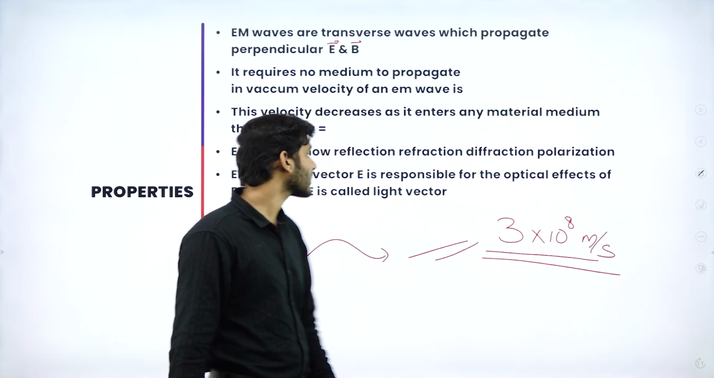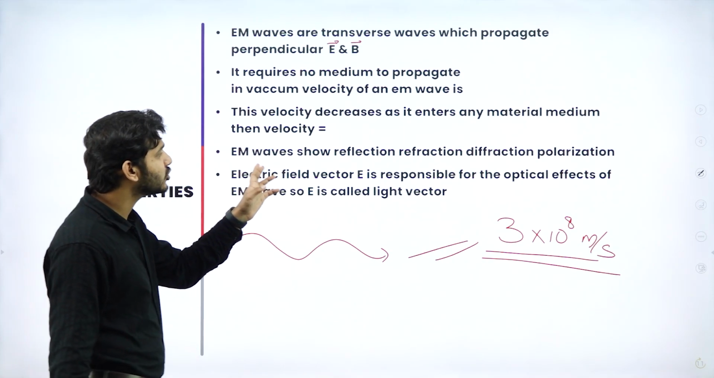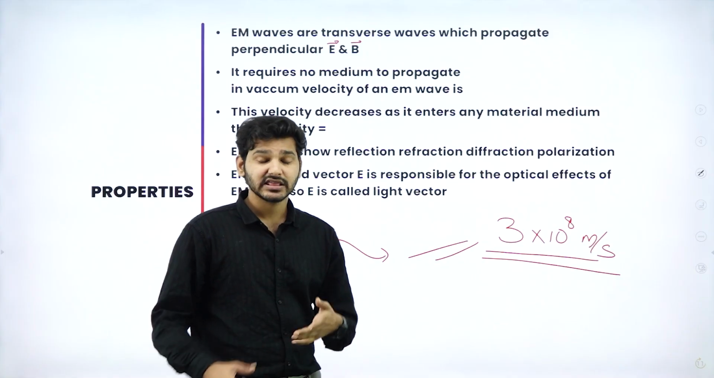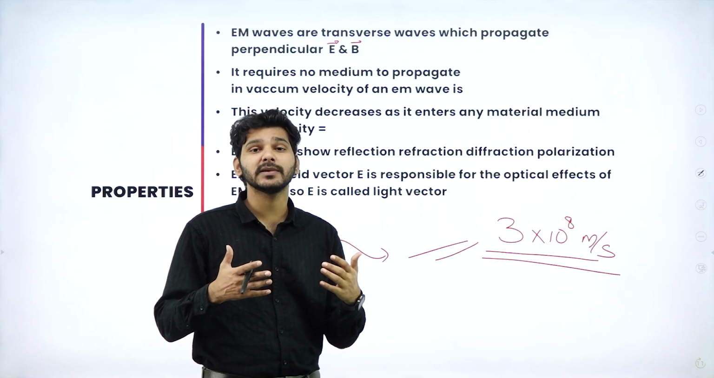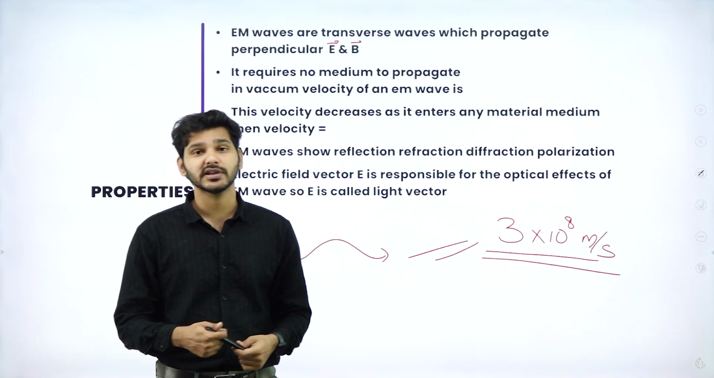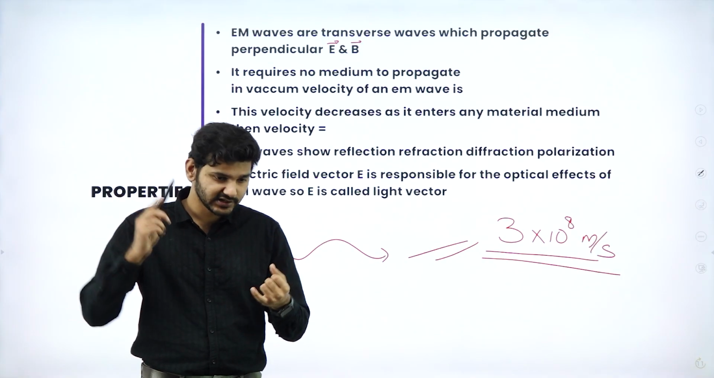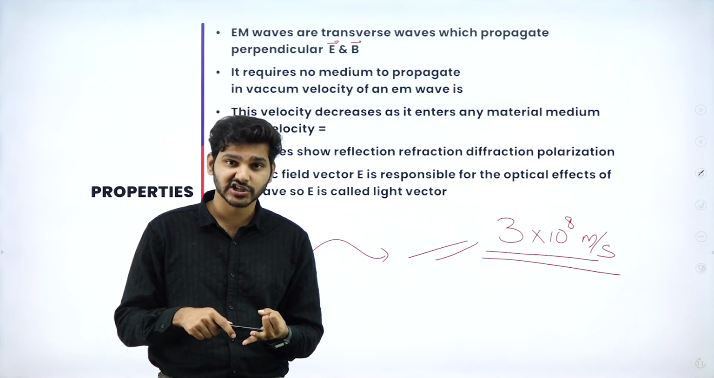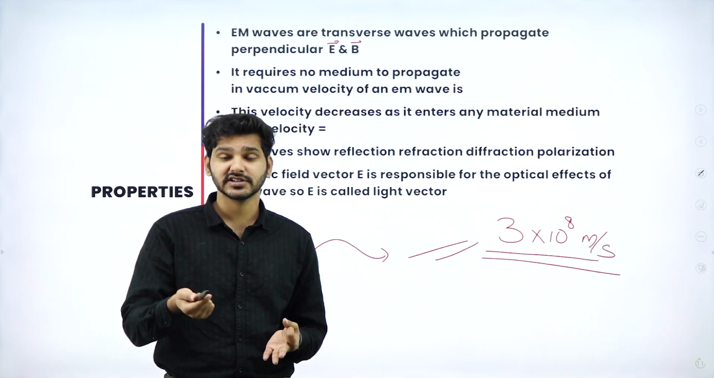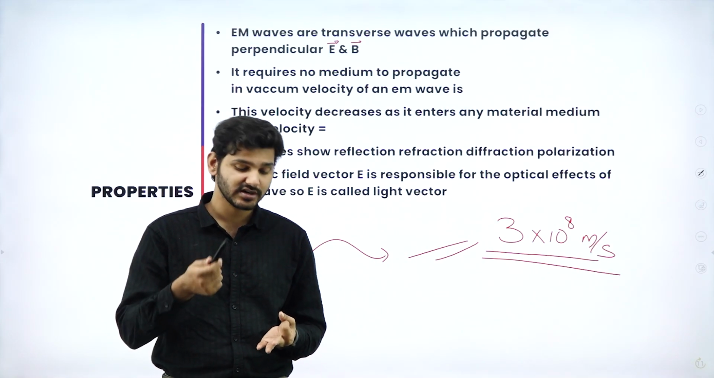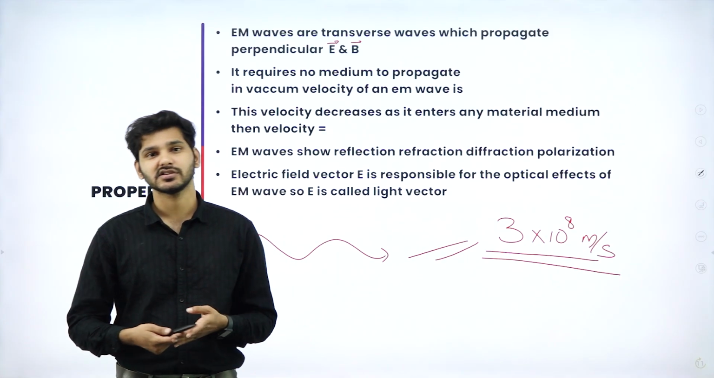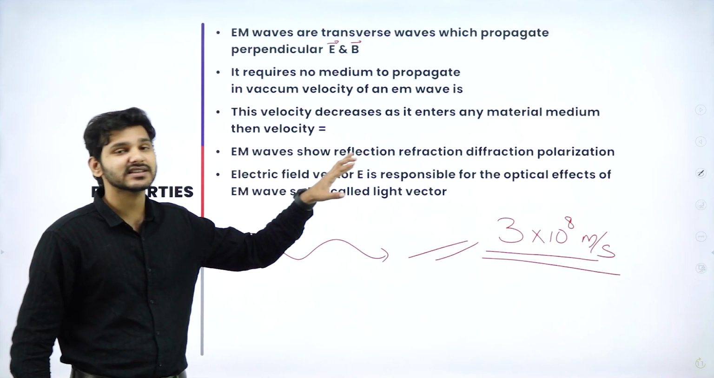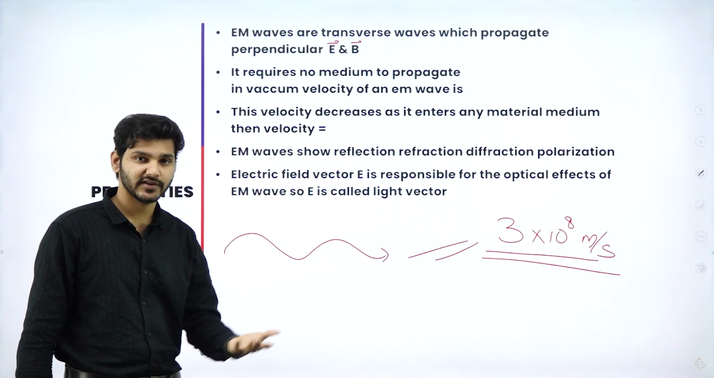One more thing: EM waves show reflection, refraction, diffraction, and polarization. These are optical phenomena which you will be learning in the next chapter, that is, ray optics and wave optics. Light will produce diffraction, refraction, and reflection, which helps us to see ourselves, and polarization, which brought us cooling glasses and sunglasses. All these effects are portrayed by EM waves.